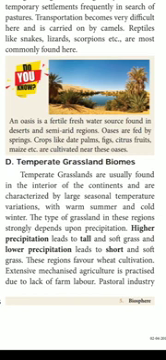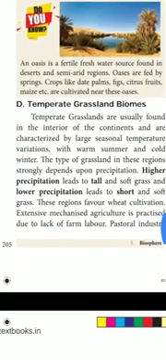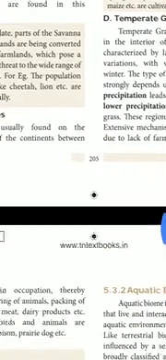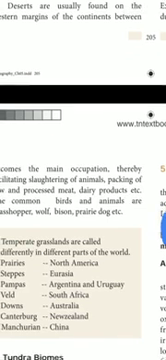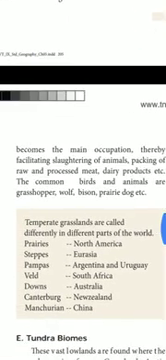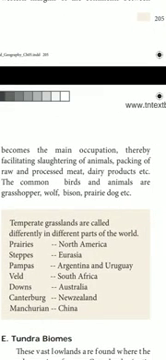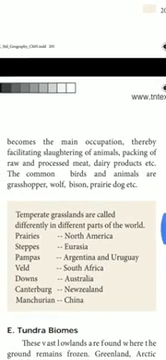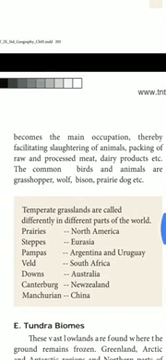Extensive mechanized agriculture is practiced due to lack of farm labor, and the pastoral industry becomes the main occupation here. So it facilitates slaughtering of animals. What is meant by slaughtering of animals? They are killing the animals and packing of raw and processed meat, dairy products, etc.